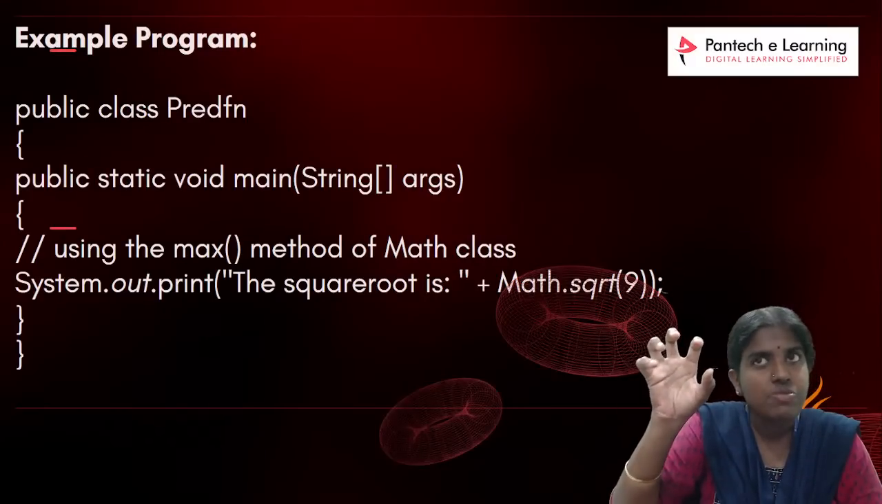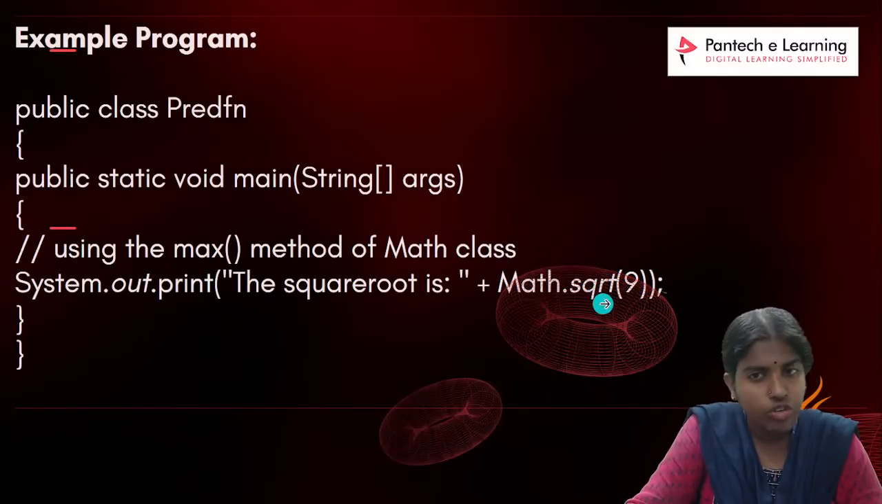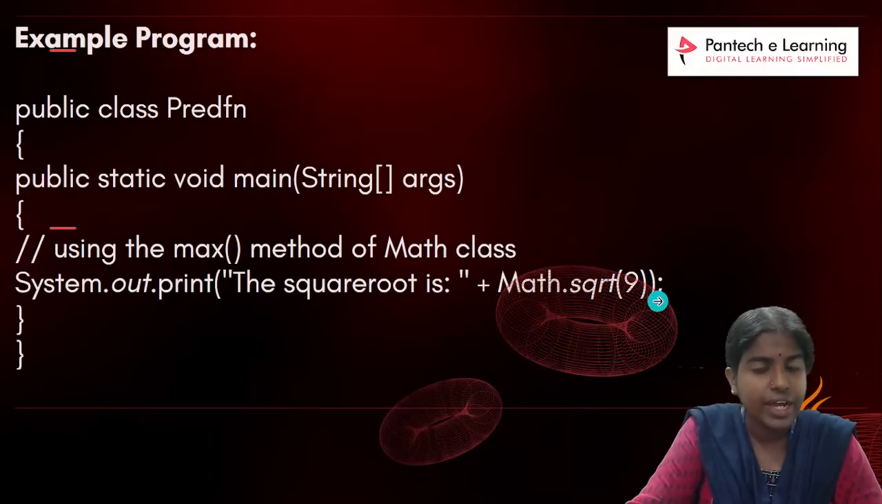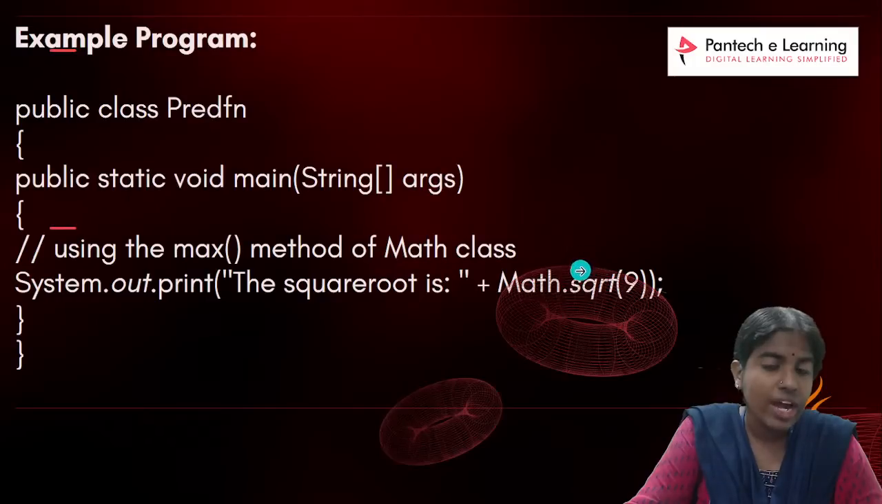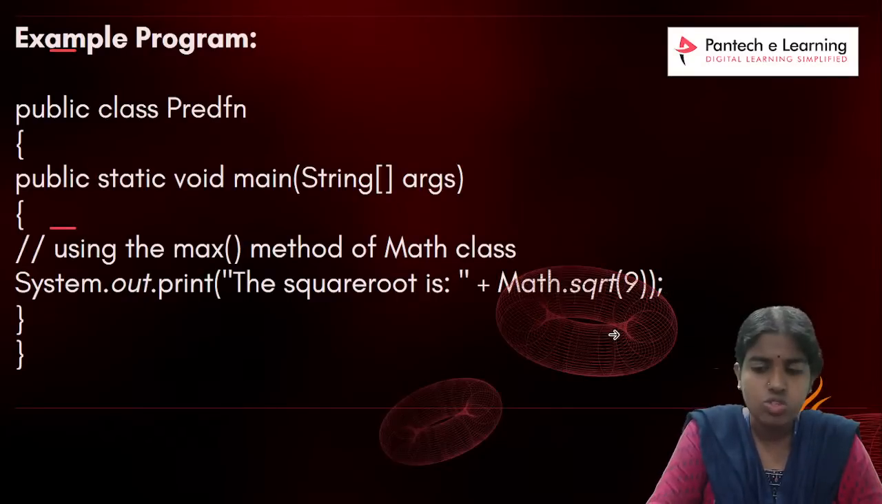In order to perform some inbuilt operations, it contains some inbuilt methods. Whenever I want to find the square root of a number, I am using sqrt, square root of 9. Similarly, for example, maximum, minimum, average, I have different inbuilt methods present in this Math module. Whichever inbuilt method I want to call, I have to call it using the Math class with the dot operator. Clear with this?